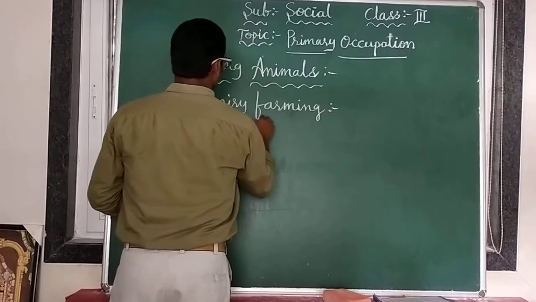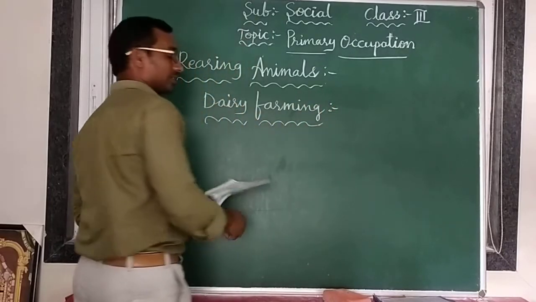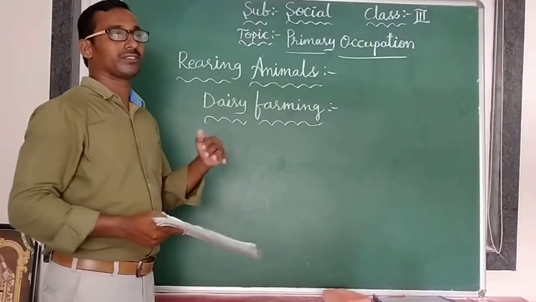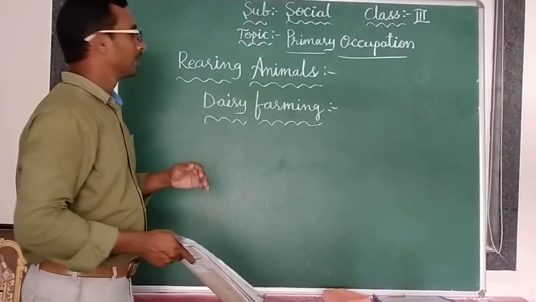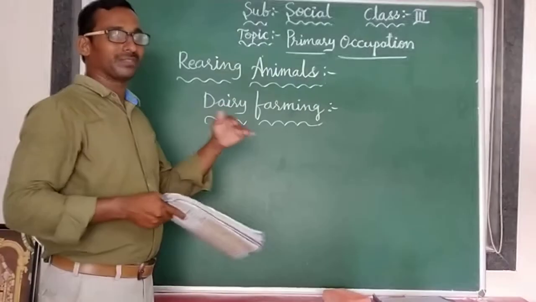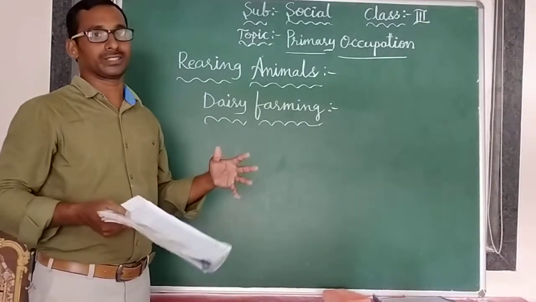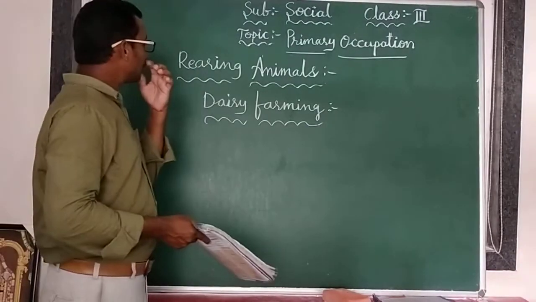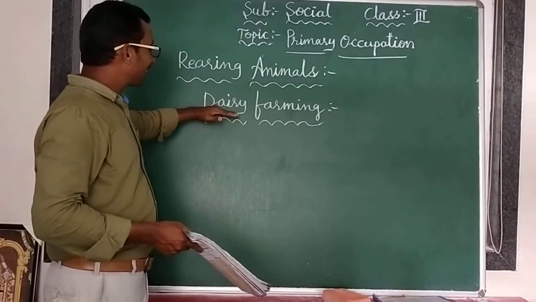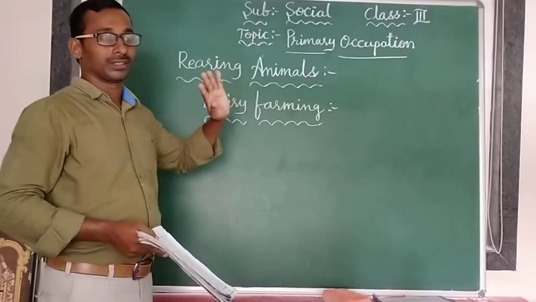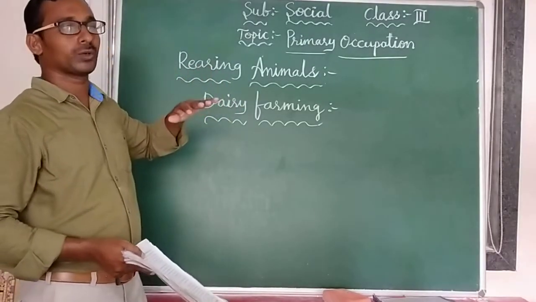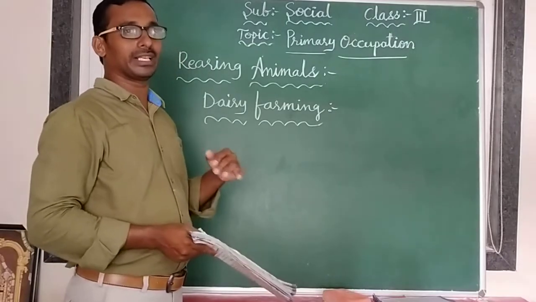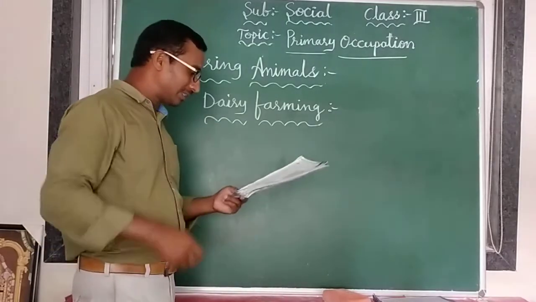Rearing animals means we are growing different types of animals. Why are we growing different types of animals? For specific work purposes. With the help of those animals we have some uses. So for that purpose we are growing animals; that is called rearing animals. Especially dairy farming: for dairy products we are growing some animals, and from them we are getting dairy products.